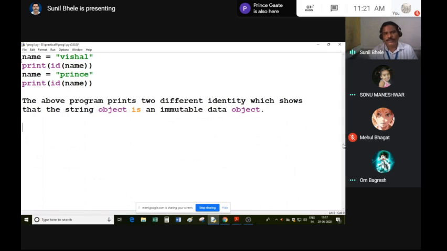So you know the purpose of the ID function. This ID function prints the unique identification number. You know that each and every object is represented by a unique identification number, meaning unique ID. So each and every object has a unique ID, meaning different IDs. If you print the IDs of these objects on the screen, you can see the ID has been changed for the name string variable, because you cannot change the previous content which is already stored in the memory.